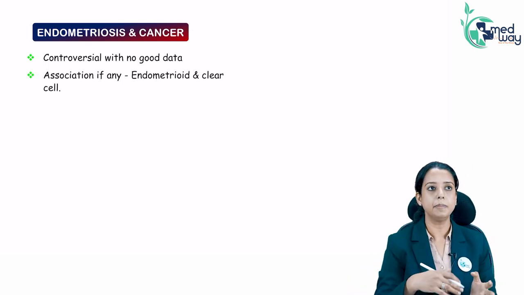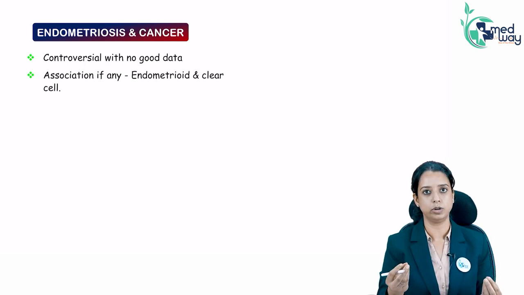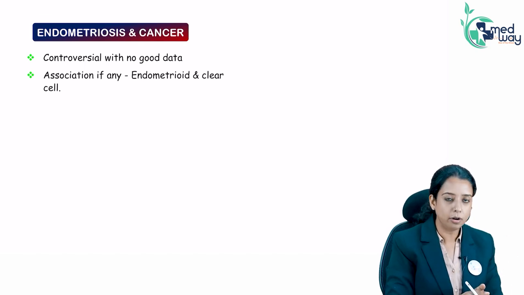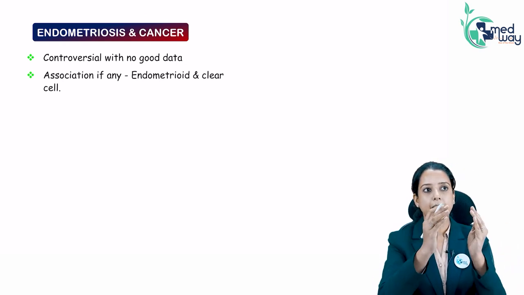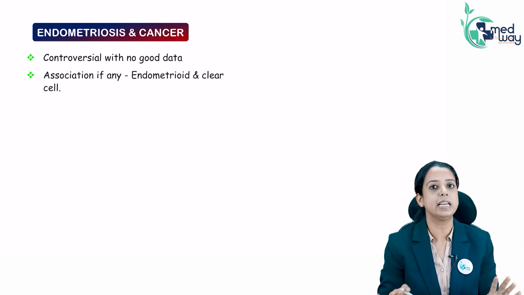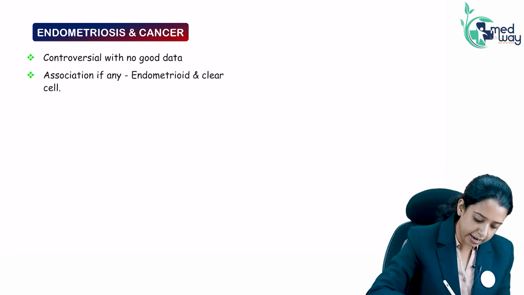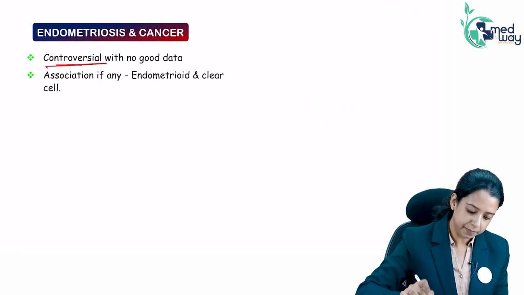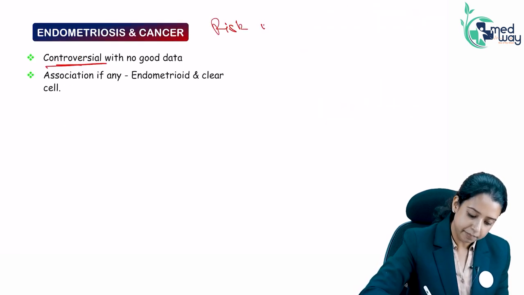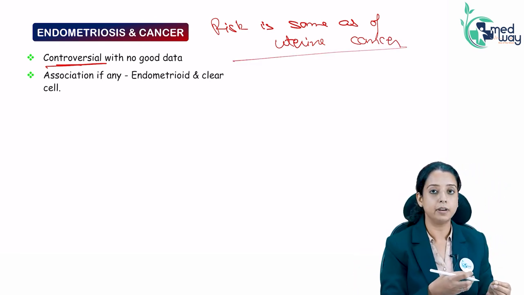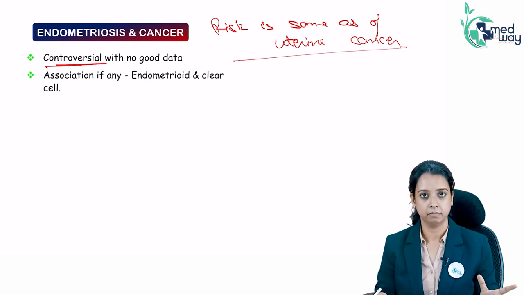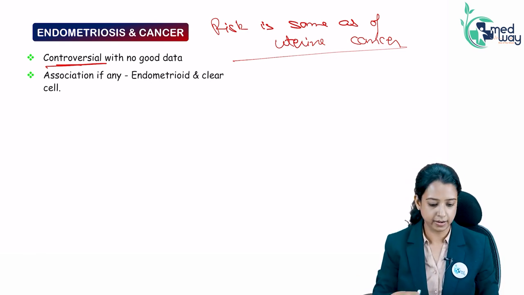Many times some people say that endometrial tissue can change into cancer, but now it has been seen that the risk of cancer in the ectopic endometrial tissue is the same as in the endometrial lining of the uterus. So, there is no increased risk. It was very controversial, and it was said that the risk is the same as that of uterine cancer. It is the same tissue. So, if somebody has a high risk of uterine cancer, the risk of cancer developing in ectopic endometrial tissue is the same. There is no increased incidence, right?